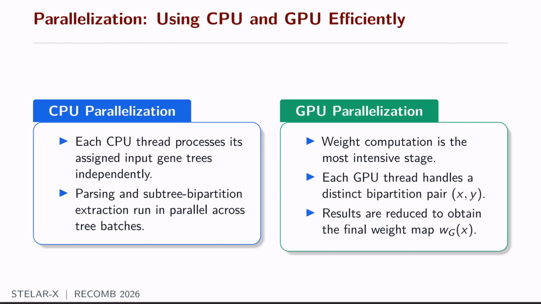Most importantly, our most computationally intensive part, weight computation, is handed over to the GPU. Recall that we had to determine the MXY contributions between two bipartitions. Since all these XY pairs are independent, each GPU thread independently handles a distinct bipartition pair XY. Then the results are reduced to obtain the final weight map.